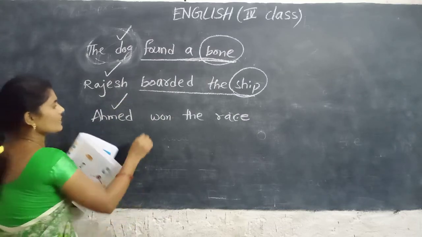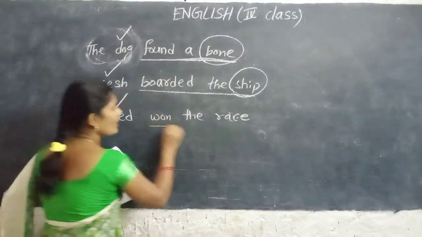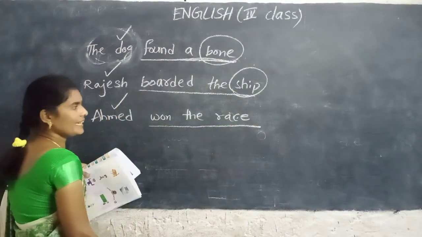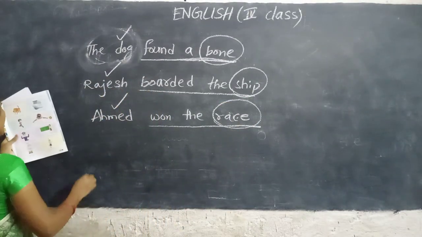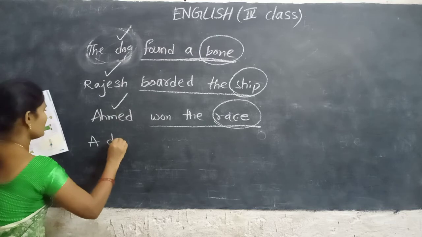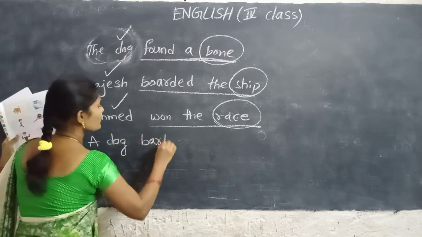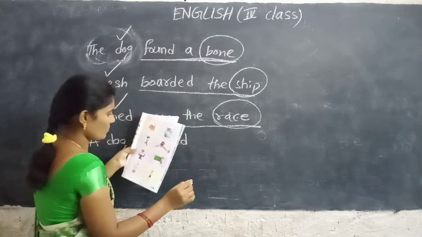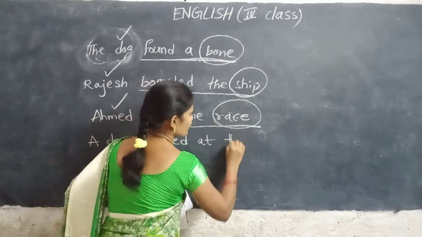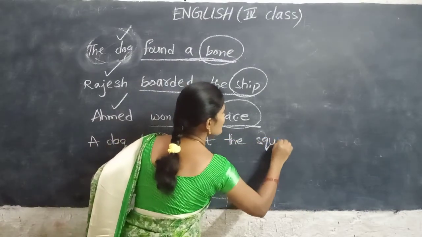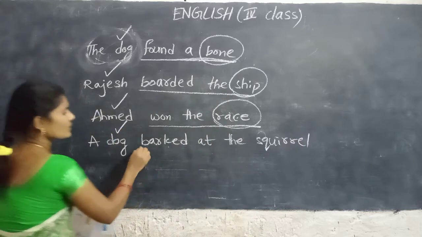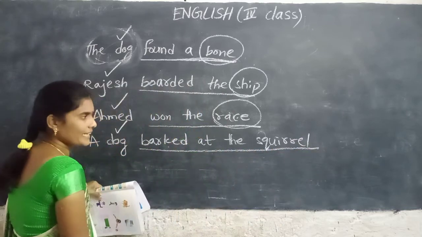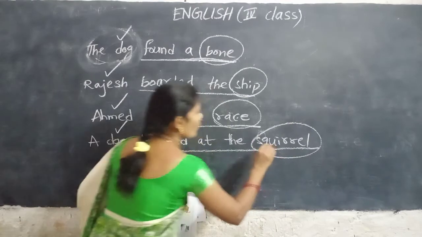Ahmad, tick mark. Underline the predicate and circle the object. A dog barked at the squirrel. Dog, tick mark. This is the predicate and the squirrel is the object.